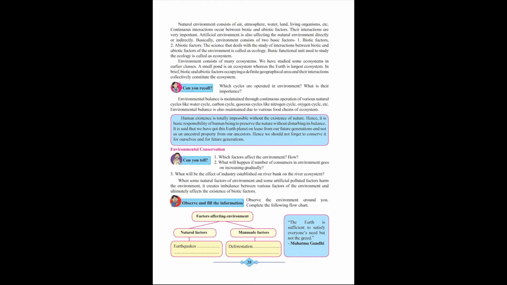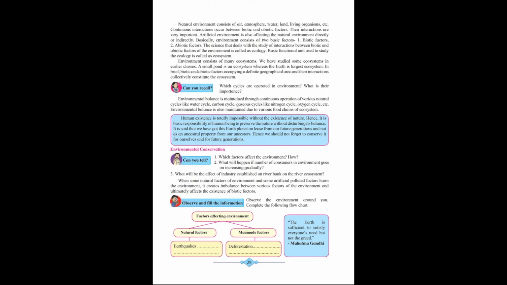What will be the effect of an industry established on a river bank on the river ecosystem? Consider there is an industry established on a river bank. Whatever wastewater is given out by the industry, they dispose of into the rivers.